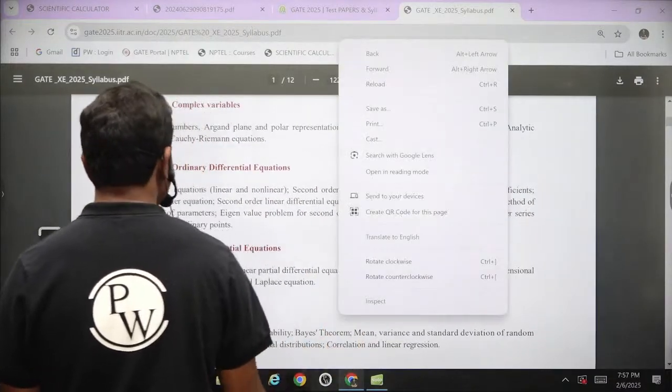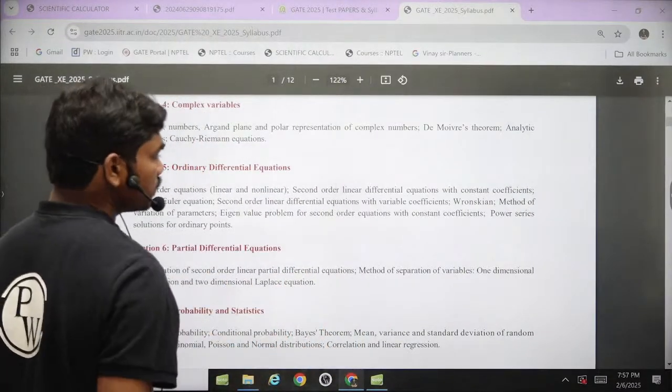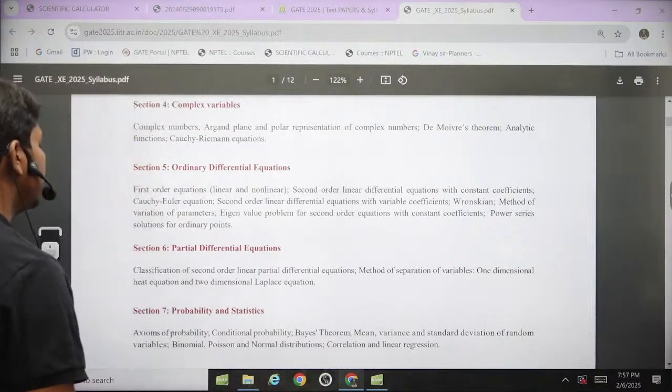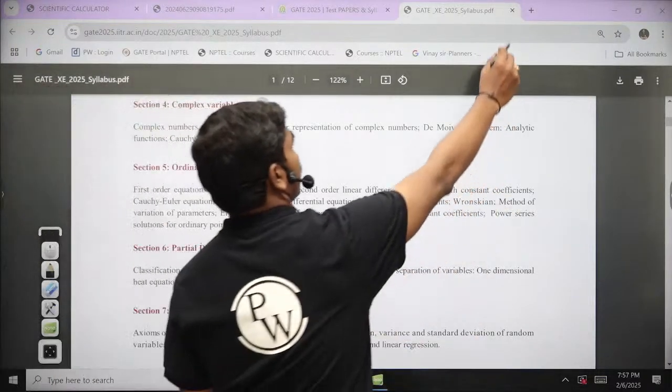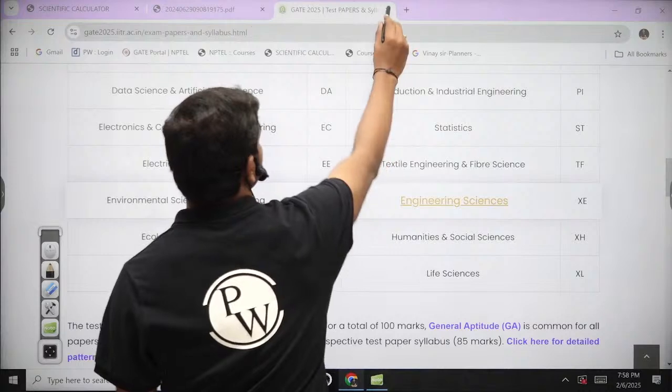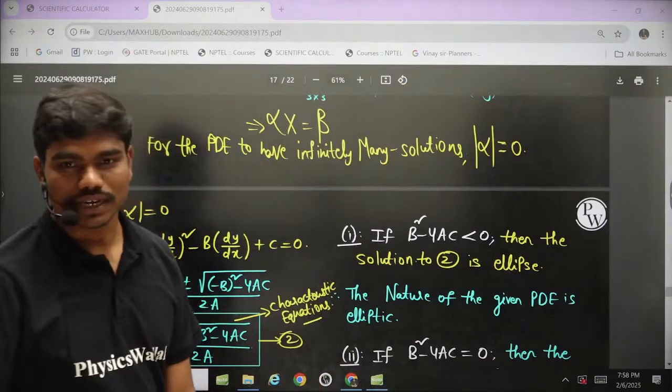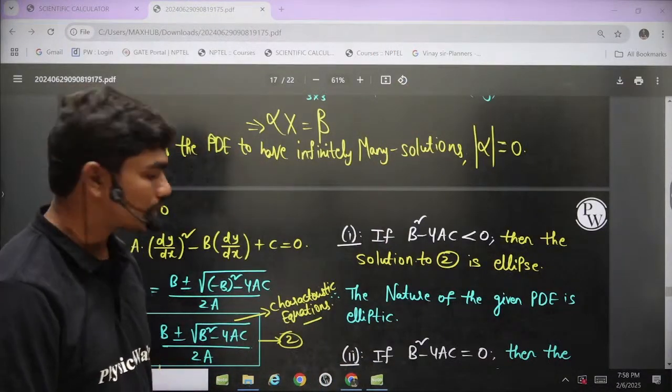In PDEs you have only classification of second order PDEs, method of separation of variables 1D, heat equation and 2D Laplace. Okay, fine. So then no need to solve this question. Shall we solve this or shall we leave this? Okay, we'll leave this for now because time is actually short.